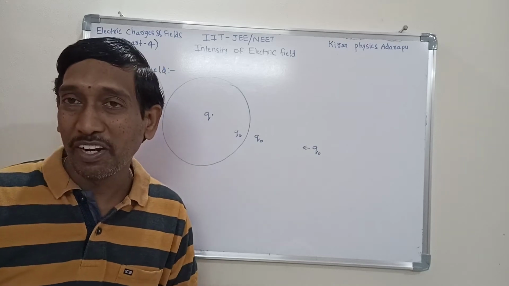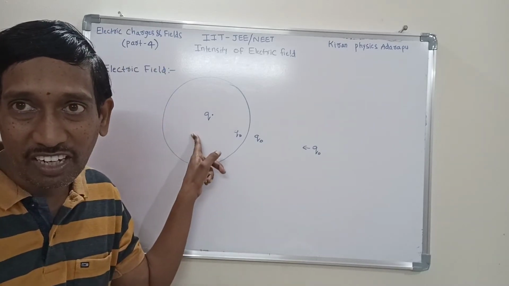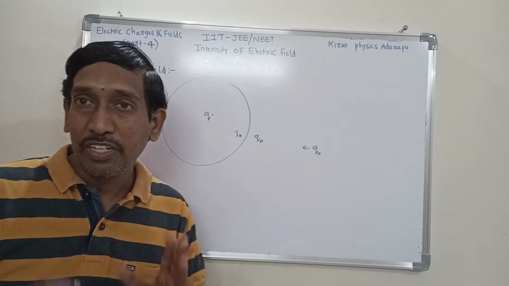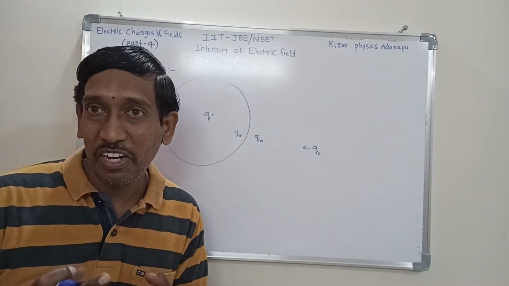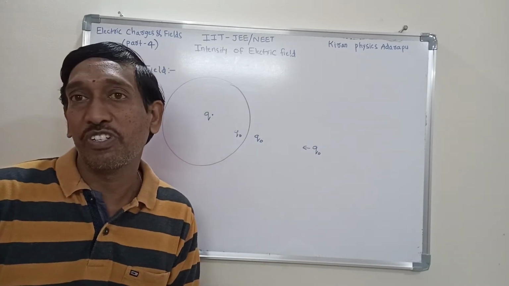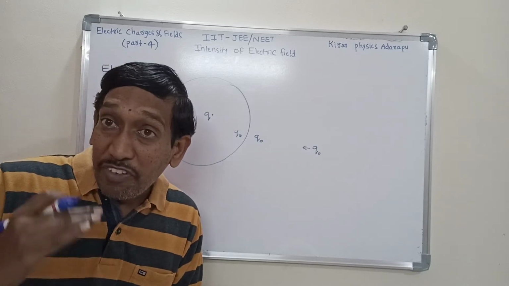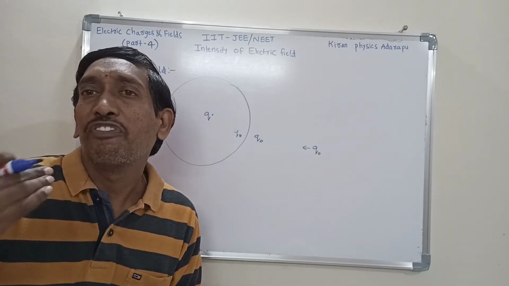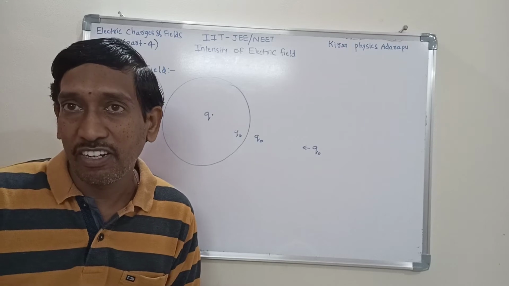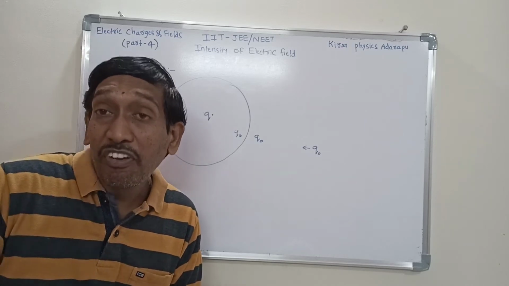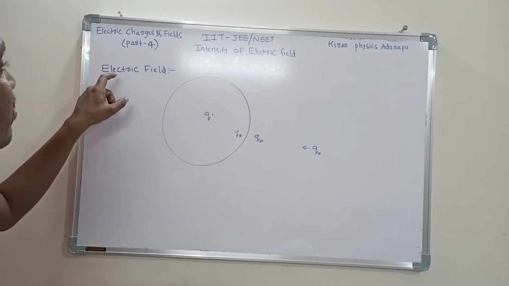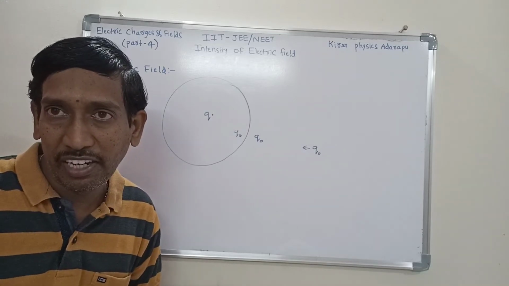I hope you understood what is electric field. From this, understand that the space or region around any charge up to which it has influence on any other charge, that electrical influence, is called electric field.